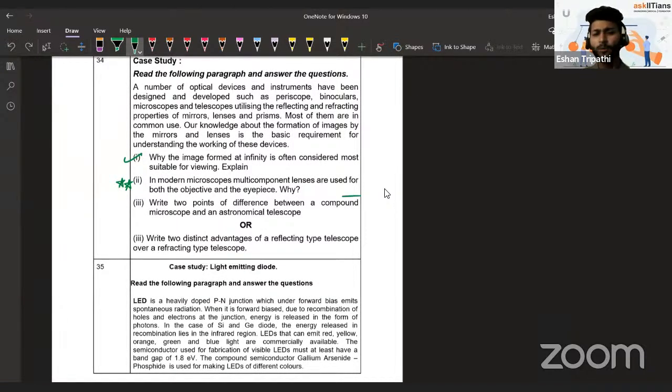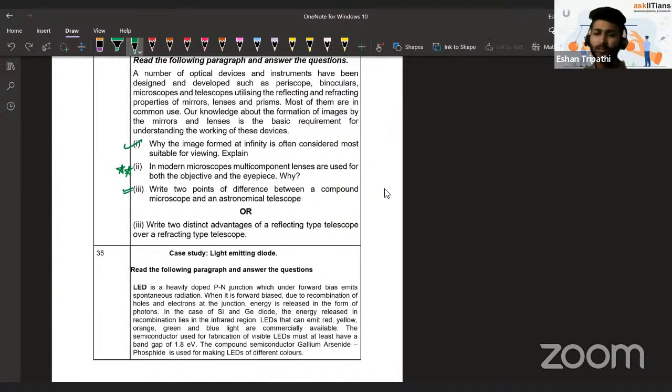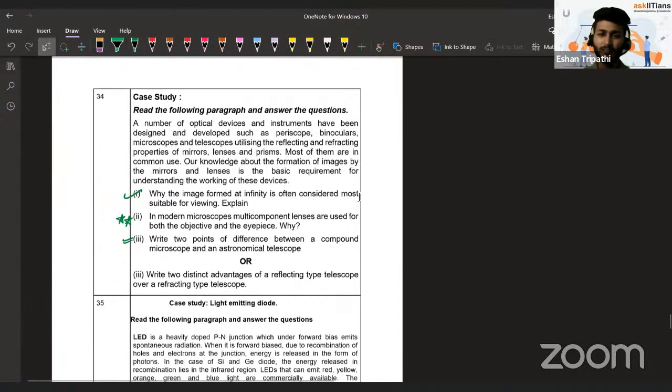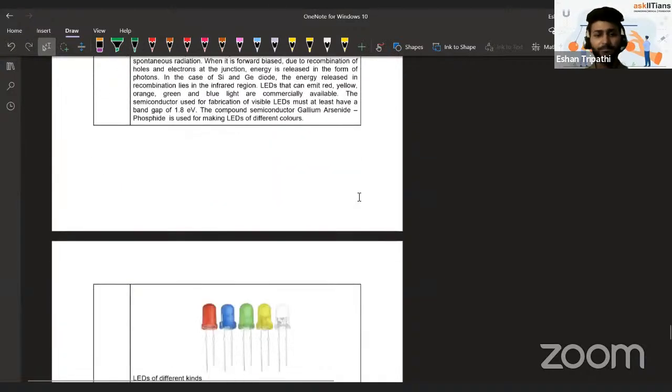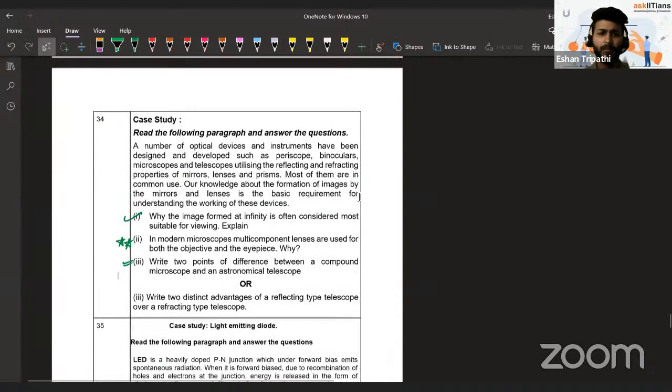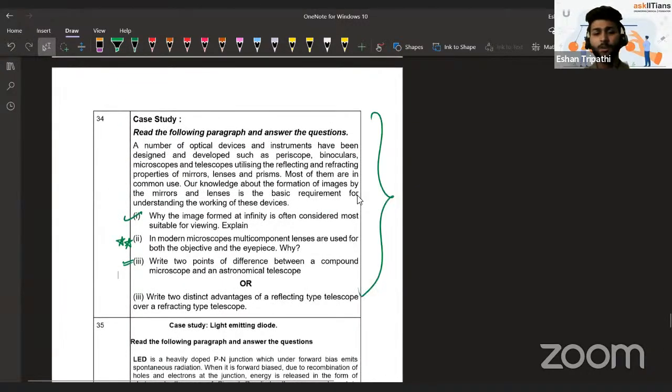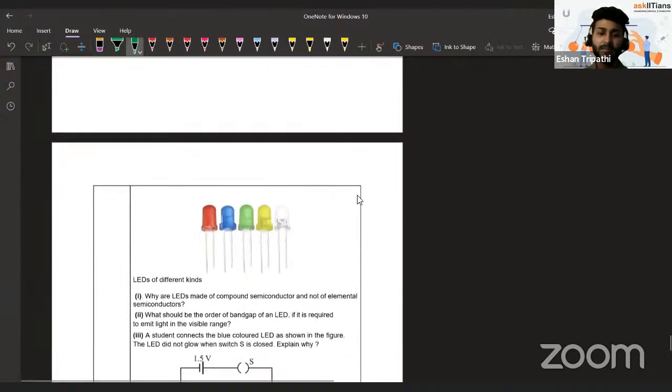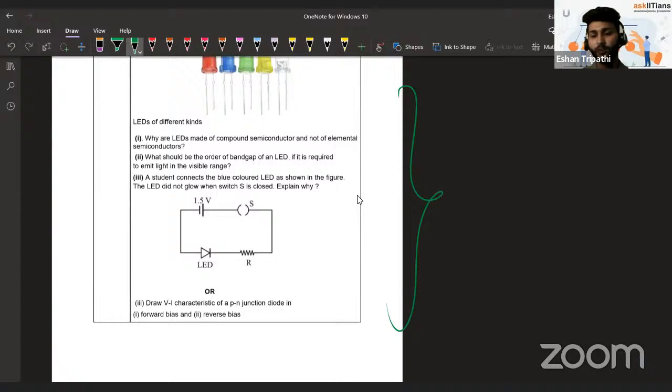And then, write to the point the difference between a compound microscope and an astronomical telescope. Very easy to do. You would find it easily in your class notes, your school notes, and from NCERT also. You can easily write this point. So as I said, case-based questions are easy. One of these questions came a little difficult, but otherwise it is easy. This first case-based question was from ray optics, and the next case-based question is from semiconductors, the last question of this paper.